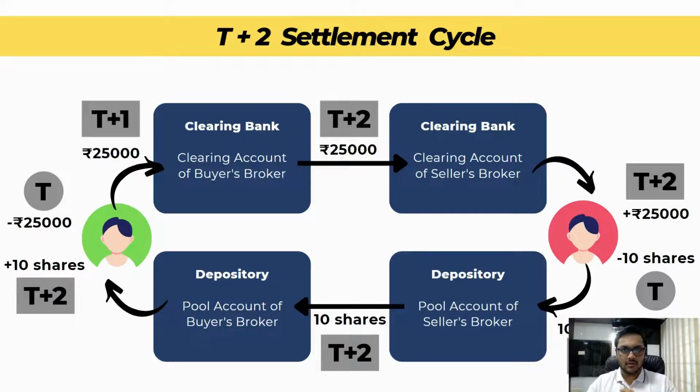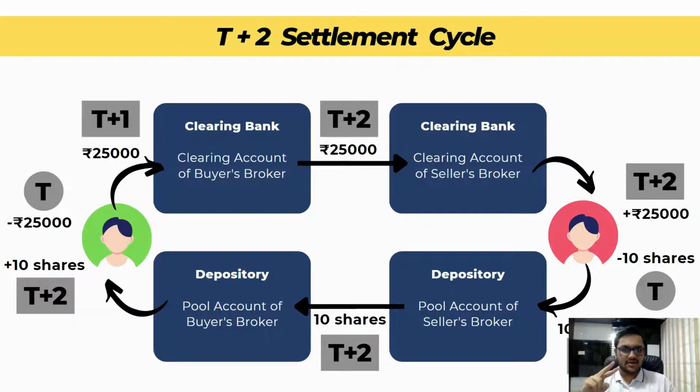Now let's come to the main topic of this video, which is the T+2 settlement cycle. I know this looks complex, but just bear with me for a few minutes and I promise you this will become super easy. The trade has already taken place. The buyer and the seller have both agreed on the same price. The transaction has already taken place through the matching system of NSE and BSE.